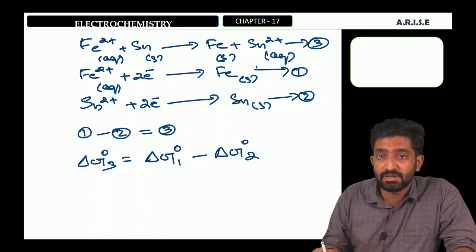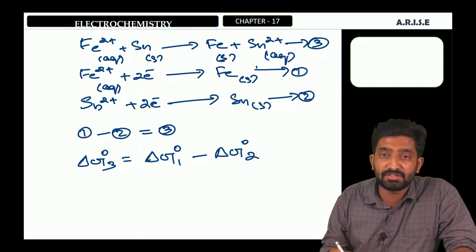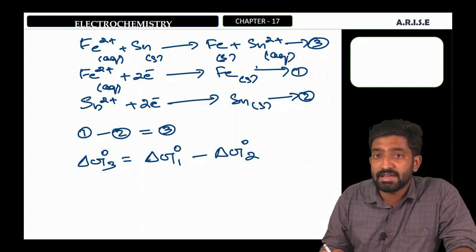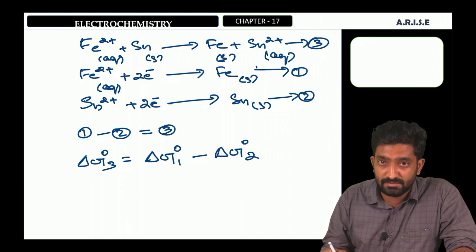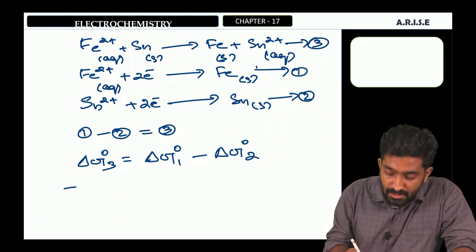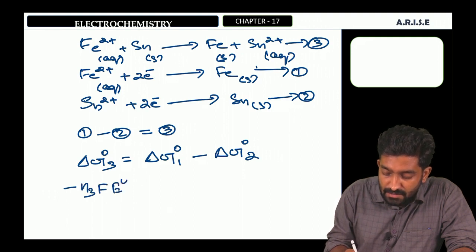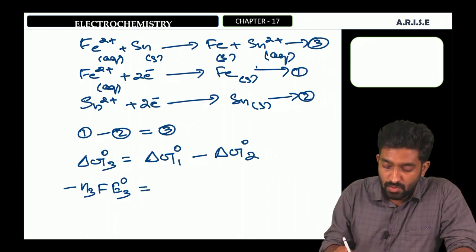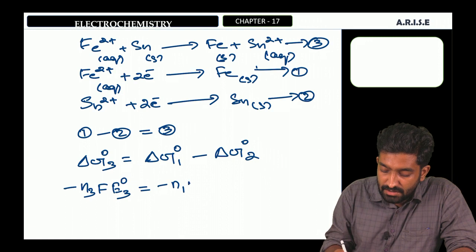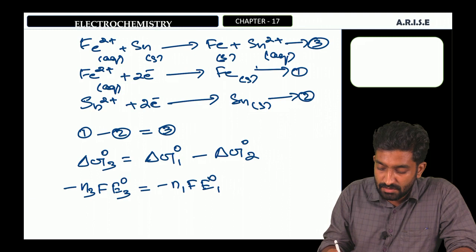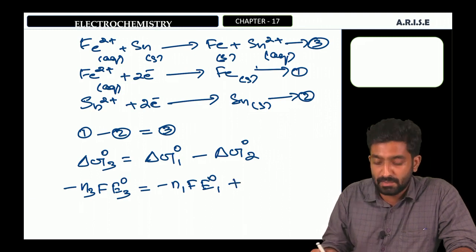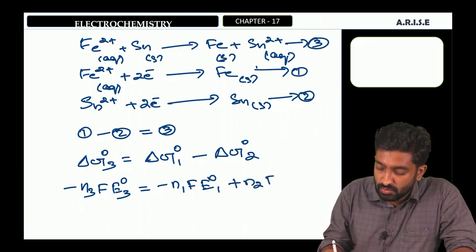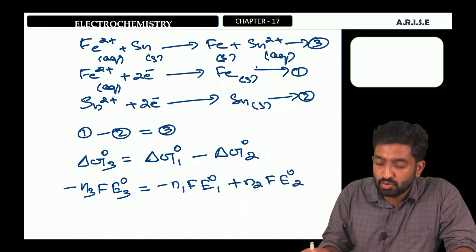The relationship between standard Gibbs free energy change and cell potential is delta G0 equals minus n F E0 cell. We can substitute: minus n3 F E0 3 is equal to minus n1 F E0 1 minus minus n2 F E0 2.